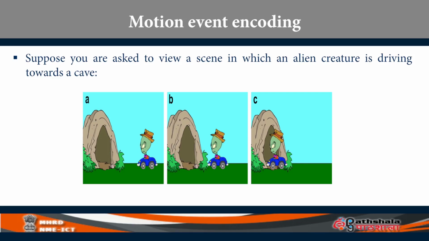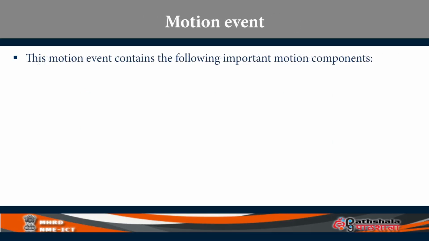So if you are shown a cartoon, animated video clip and you are asked to say, please describe, you are eliciting speech production at the sentence level. What kind of sentences do you get? The motion event contains the following components which are very important. One is driving. Driving is a manner verb, and entered, which is a path verb.